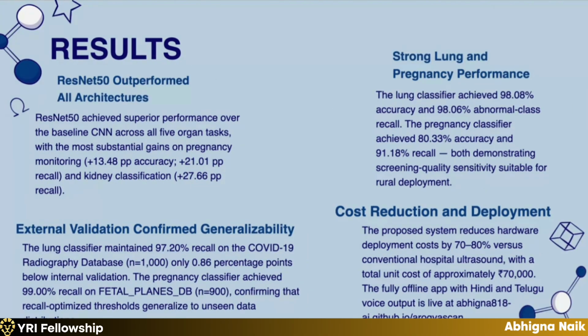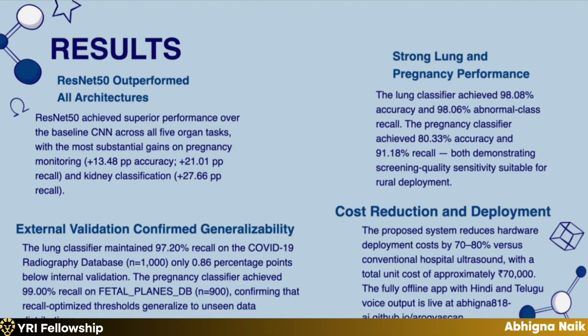The results we got were that ResNet 50 outperformed the baseline CNN. The lung classifier achieved an accuracy of 98%, and this is the highest performing configuration across all the organ models that we studied. The pregnancy classifier achieved 80% accuracy and 91% recall, and the liver classification demonstrated 100% abnormal recall at a precision of 75.25%.